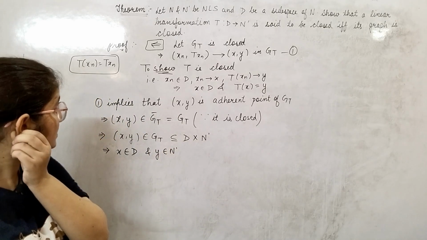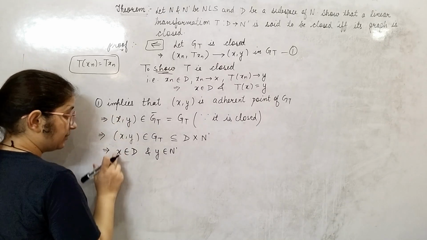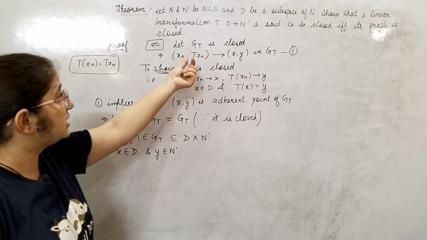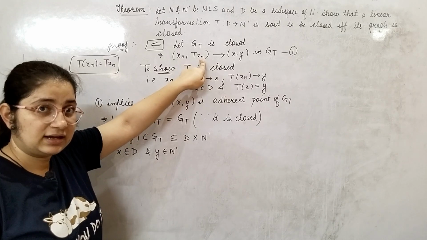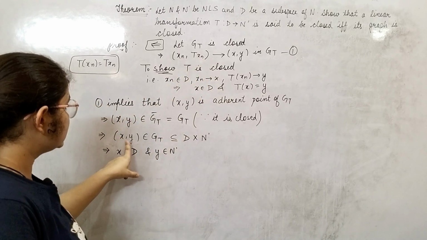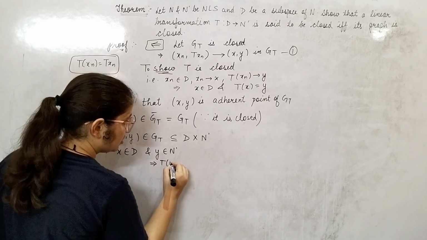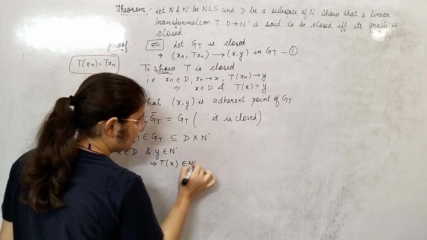Okay, y belongs to N dash, and x is here. And by the definition of this closed set, xn and its image come, by definition. So this y is the image of what? T of x, which belongs to N dash.